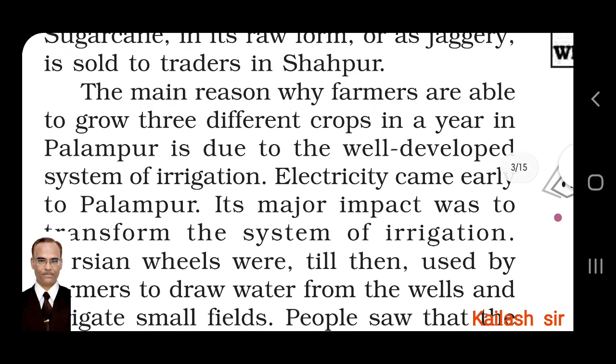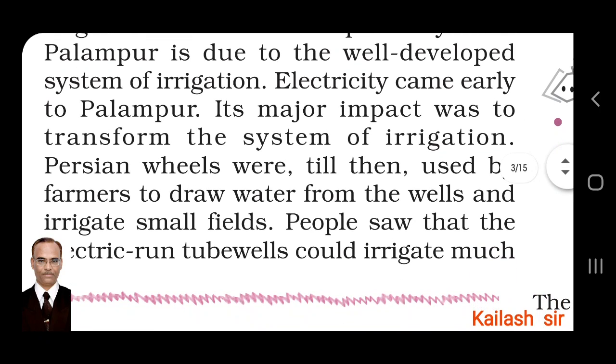The main reason why farmers in Palampur village can grow three different crops in a year, when mostly farmers grow two crops, is the well developed system of irrigation. Water facility is good. Water is provided through irrigation.